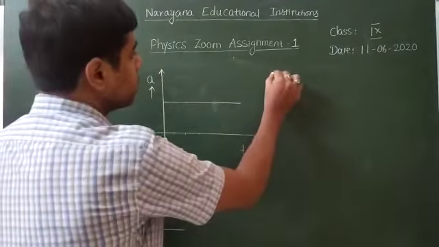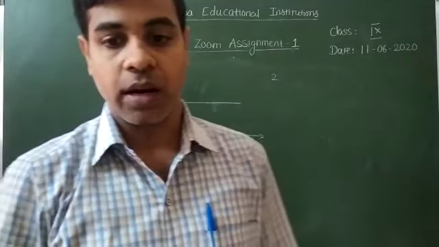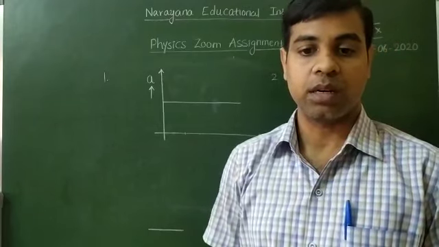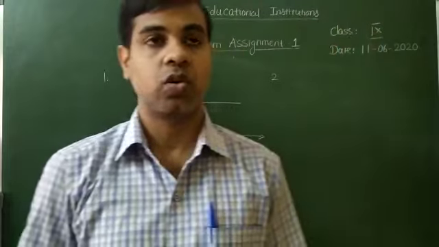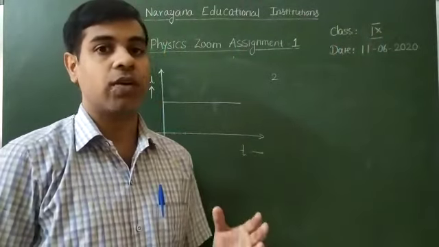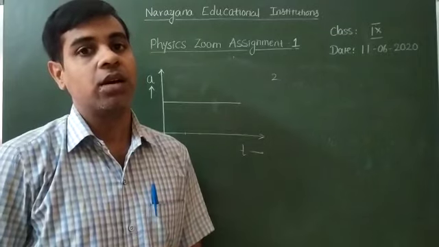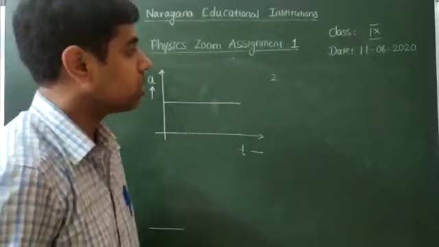And the second question is: what are the materials required to find the acceleration and velocity of an object moving on an inclined track? So on an inclined track we need to find the acceleration and velocity, and for that they are asking what materials are required. The materials required are